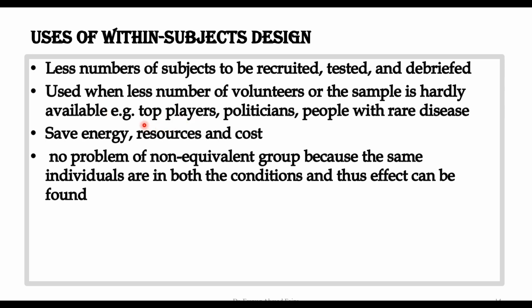For example, in research on the top players, or on the top politicians, or people who have rare diseases or some particular abilities. Because we have a small number of such individuals, within subject design would be best in such a situation. The third one is that it saves energy, resources and cost.